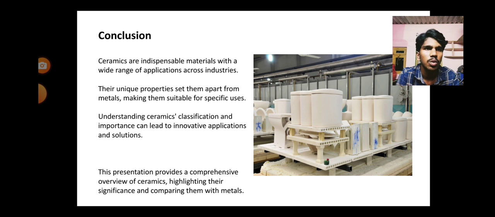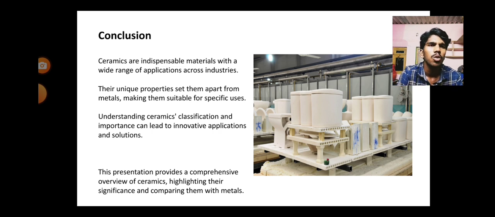Conclusion. So I want to conclude that ceramics are indispensable materials with a wide range of applications across industries. Their unique properties set them apart from metals, making them suitable for specific uses. Understanding ceramic classification and importance can lead to inventions of new applications.